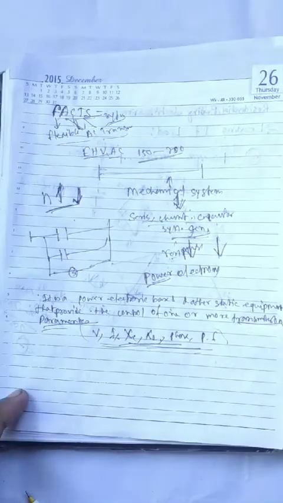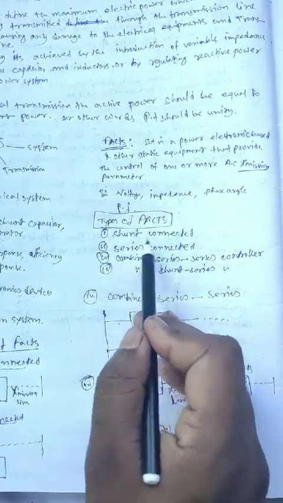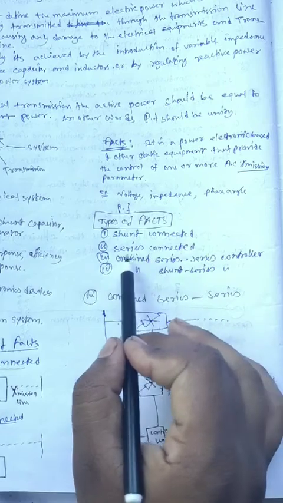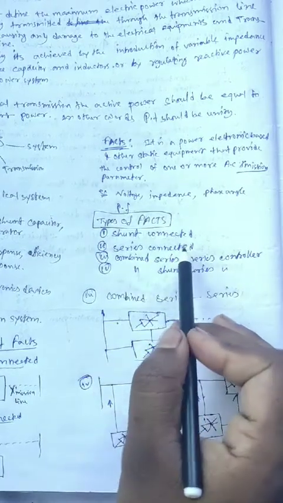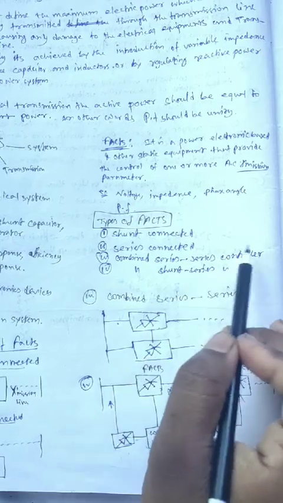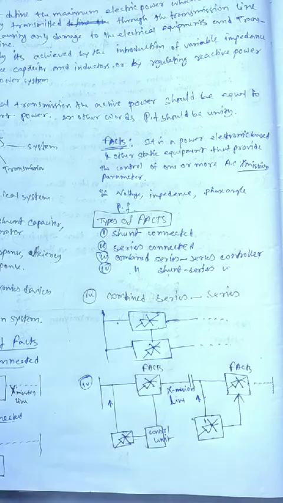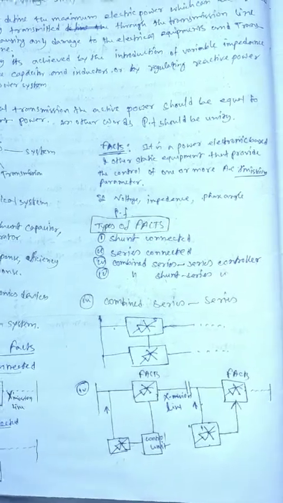There are basically 4 types of FACTS present. One is shunt connected FACTS, second is series connected FACTS, third is combined series controller FACTS, and fourth one is combined shunt series controller.